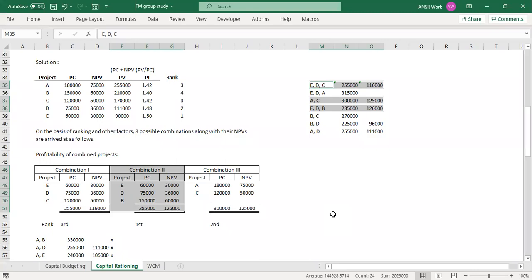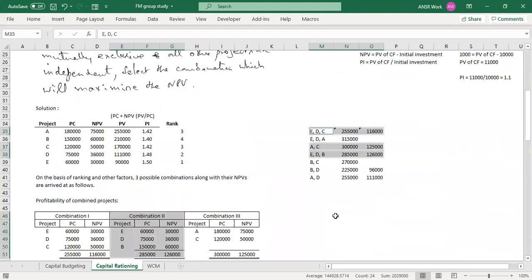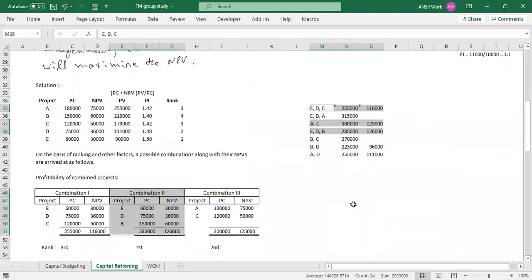Just one question, Dheeraj. Since we have 5 projects, whatever combinations are possible, we have to write all of them down and then select those not exceeding our budget, right? Then it will be 5C1 plus 5C2 plus 5C3 number of combinations, which would amount to a lot. You're absolutely right.